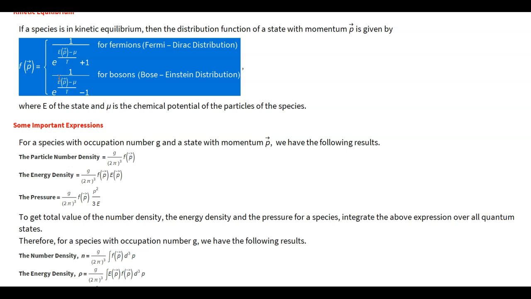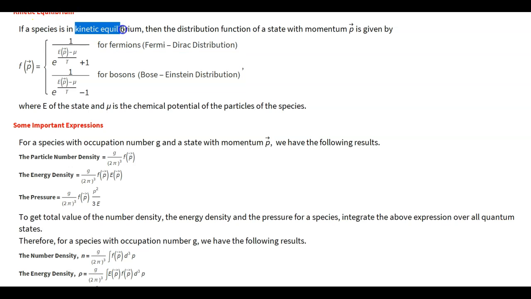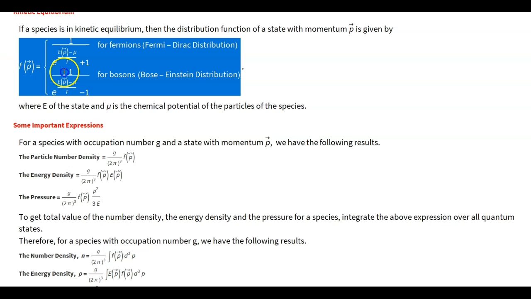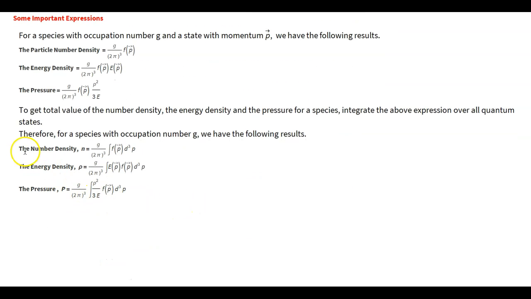But for now, let us assume that every species is obeying this kinetic equilibrium, so that we can take this expression for the distribution function, plug it into the expressions for the number density, energy density, and pressure, and then we'll go from there and calculate the expressions for these three quantities for different types of species. That's all for today.